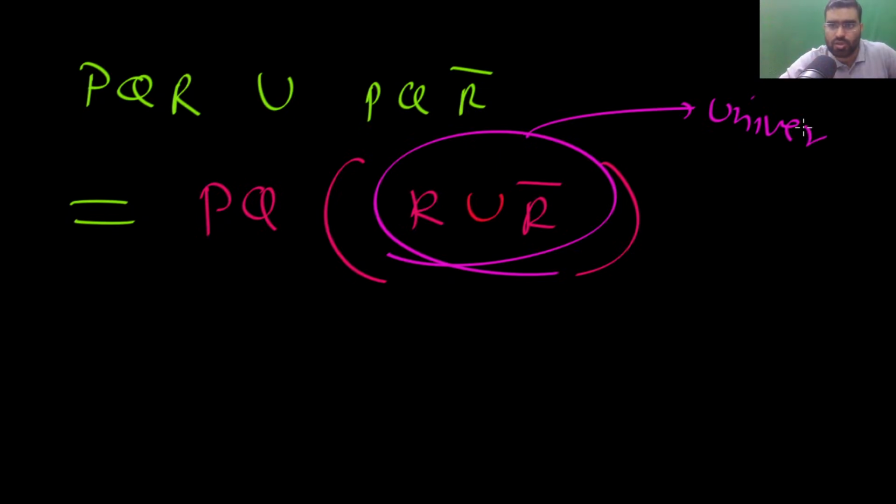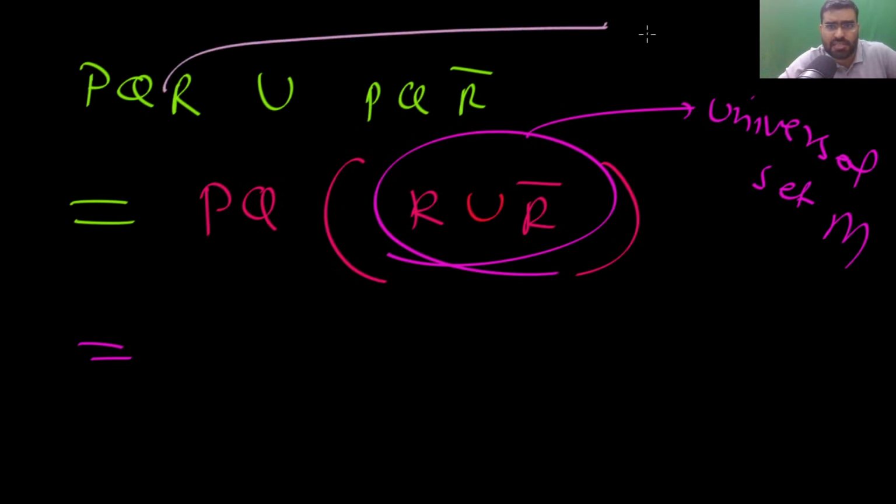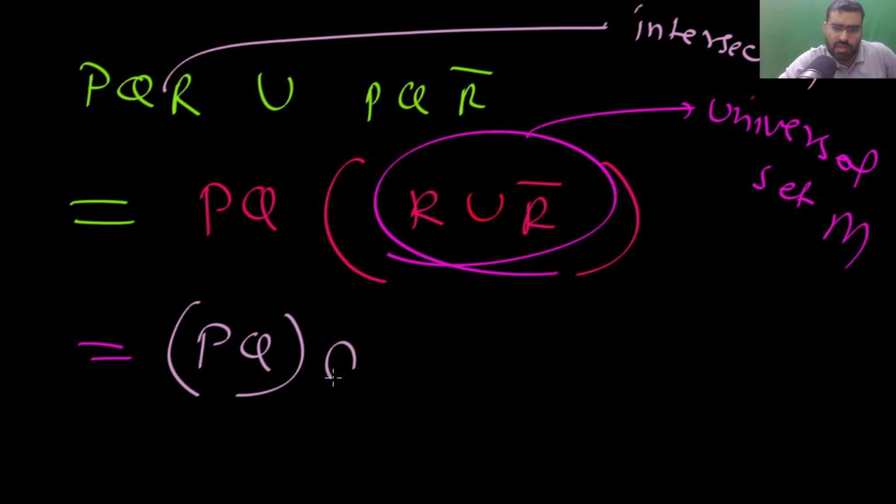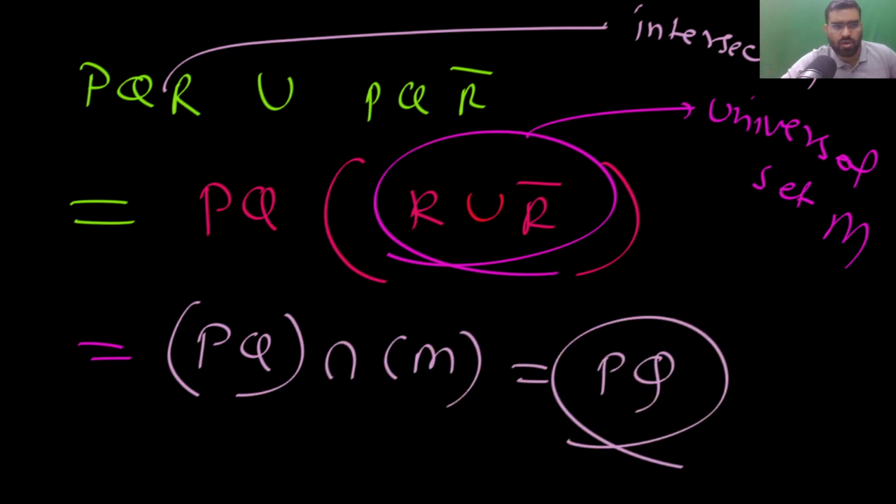So this is going to be the universal set M. Now this is the intersection, of course. This gap is the intersection. So PQ intersection with the universal set will be PQ. So this also you can do. I hope this point is clear.